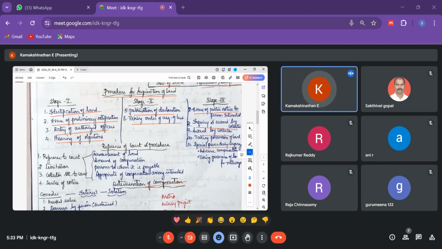When it is special power during urgency means, see, like for example during COVID and all, okay, if they want to have some center places, for urgency, okay, that they need to establish the big area for selling and all, means they need to vacate, definitely they need to vacate. Okay, so this is called a special power during urgency. They have the advance compensation. Okay, they can give you extra compensation also. Okay, and that is how it works.